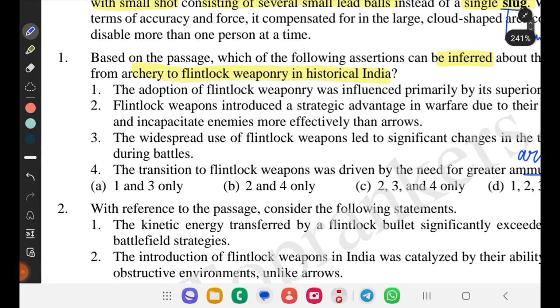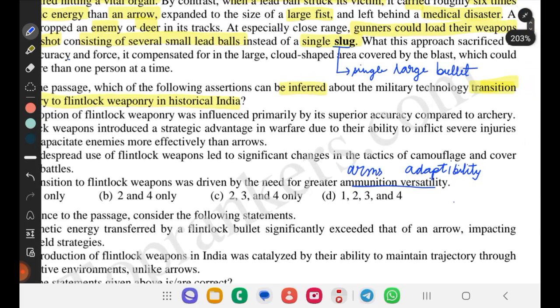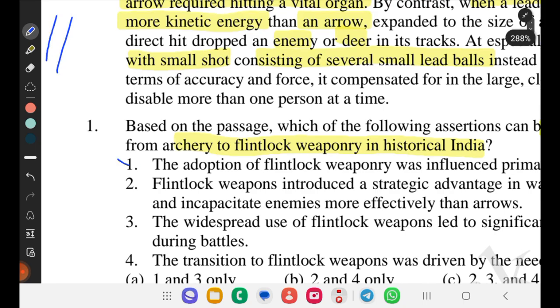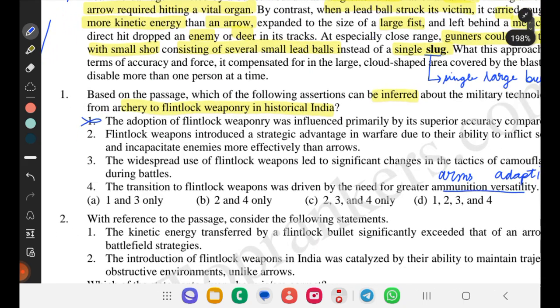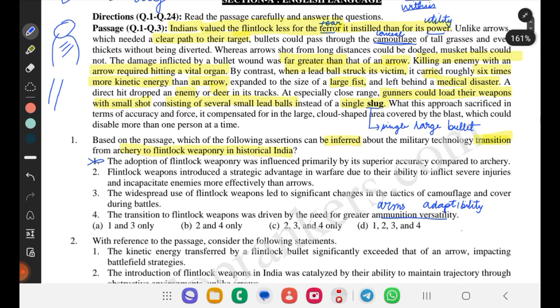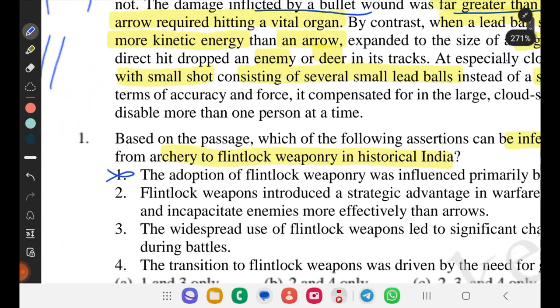The adoption of the flintlock technology was influenced primarily by its superior accuracy compared to archery. Here you have read all the passage. The problem is that there is never a mention of accuracy, so we can't infer this point. Let us get into the second option. Flintlock weapons introduced a strategic advancement in warfare due to the ability to inflict severe injuries and incapacity more efficiently. Yes, there is a line talking about more efficiency in harming persons, like the damage inflicted by a bullet was far greater than an arrow, so this can be inferred.